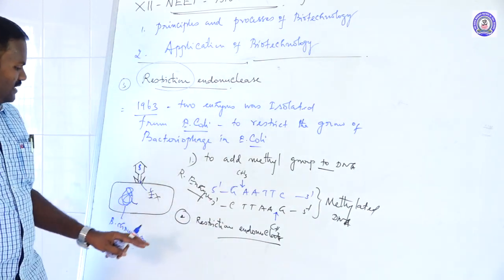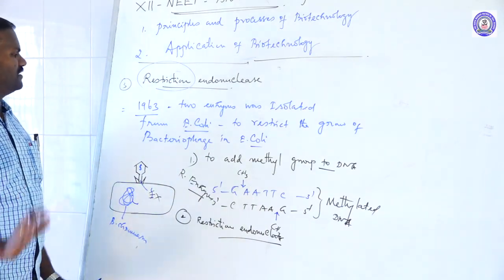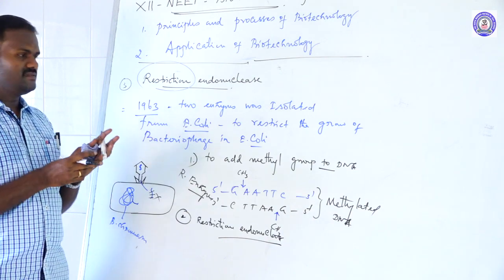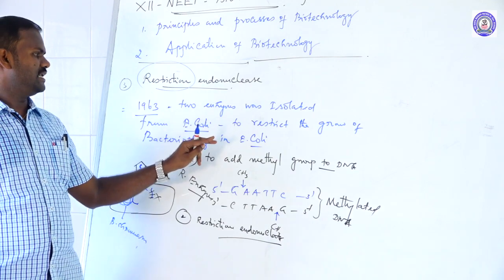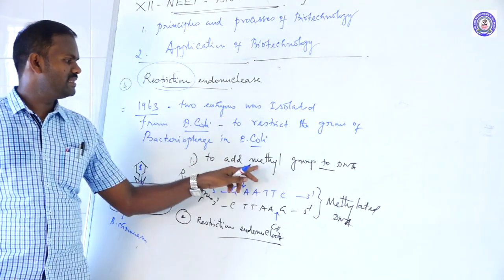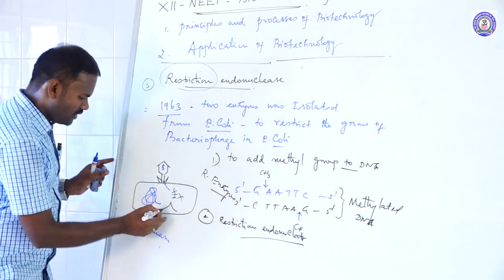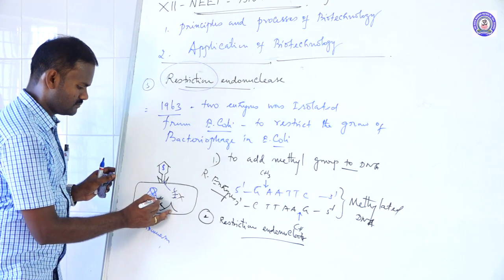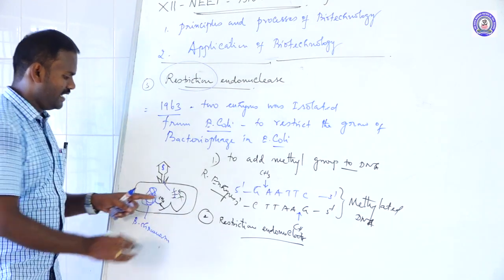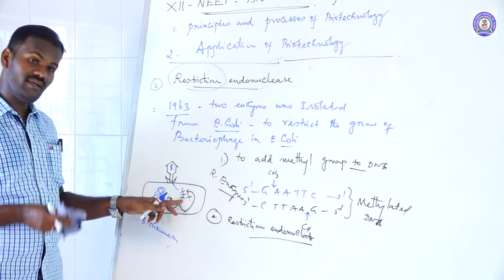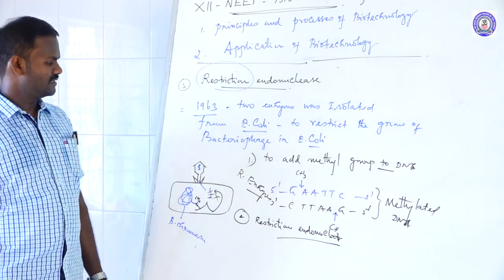The restriction endonuclease cuts the DNA at a specific site. So remember, don't get confused. In 1963, two enzymes were isolated from E. coli bacteria. The first enzyme adds a methyl group to the DNA of the host. Yes, it has two functions. One enzyme adds a methyl group, CH3, to the bacteria's own DNA. Another enzyme cuts the DNA at a specific sequence of nucleotides of invading viral DNA. Yes, these are the actions of the restriction endonuclease.